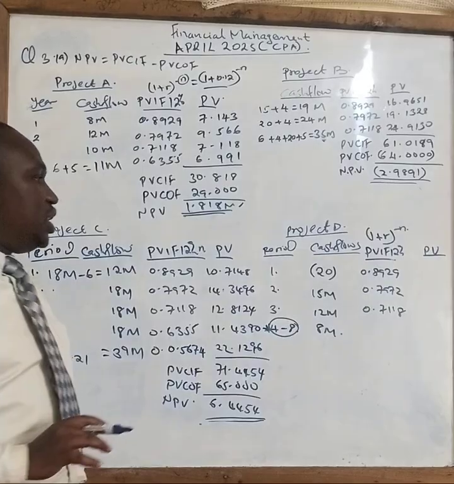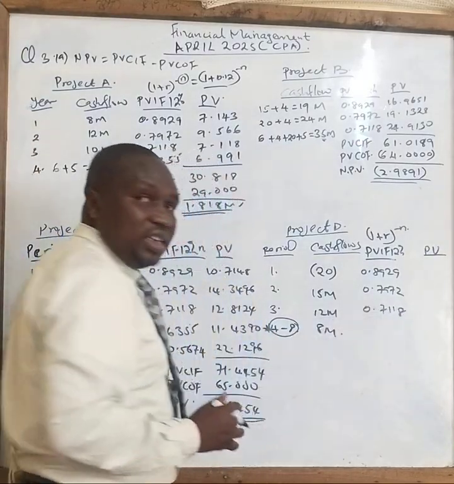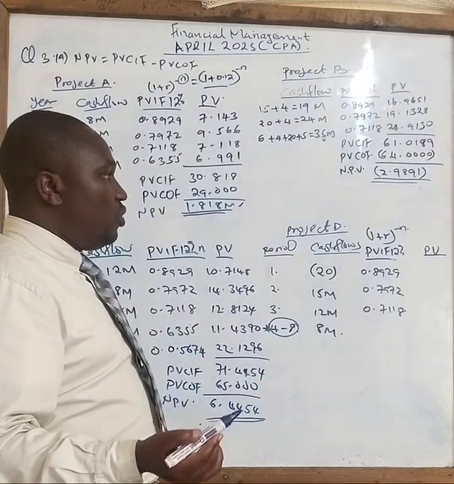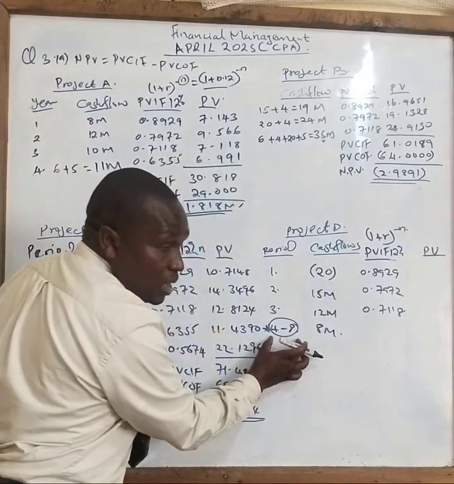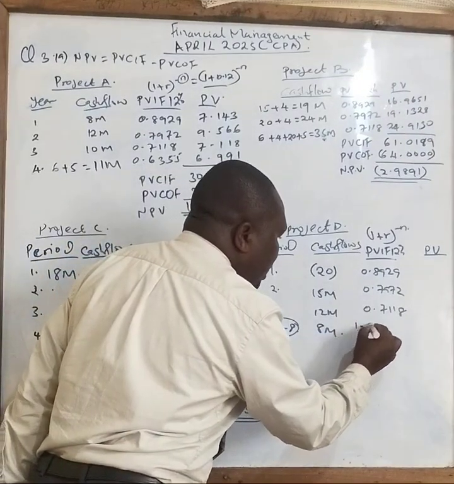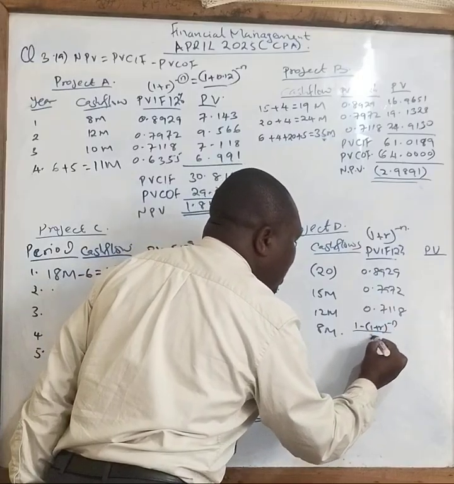For that case now, we need to find out the accumulated discounting factor here. When you go back to my YouTube for the time value of money, you find that when it is accumulative like this, I gave out a formula of 1 minus 1 plus r power negative n. You divide everything by r.